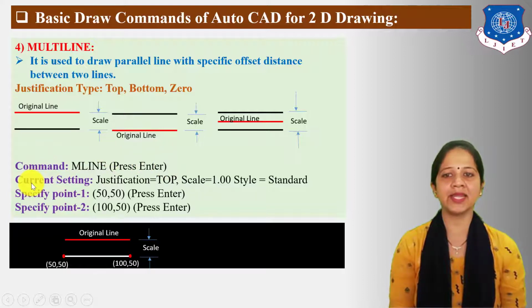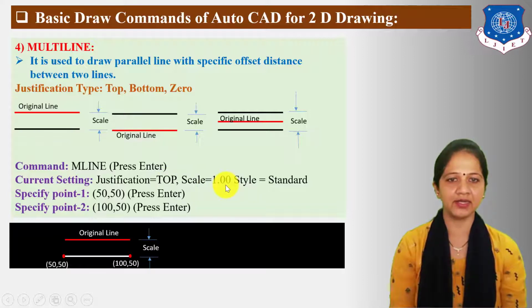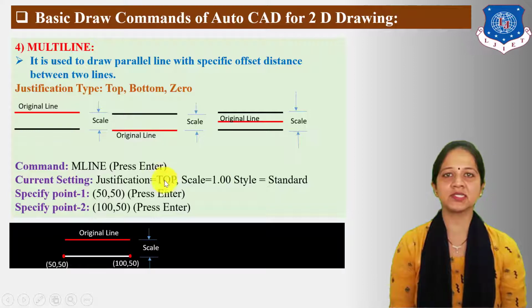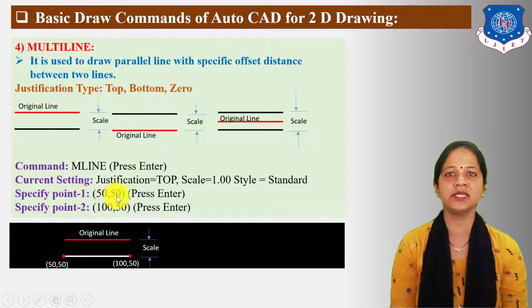The next setting is justification. Here I have taken top justification. Scale I have taken as 1 and style is standard. You can change the justification and scale as per your requirement. Next statement displayed on the command bar is "specify point 1". Here I have specified the 50,50 position for point 1, then press enter.